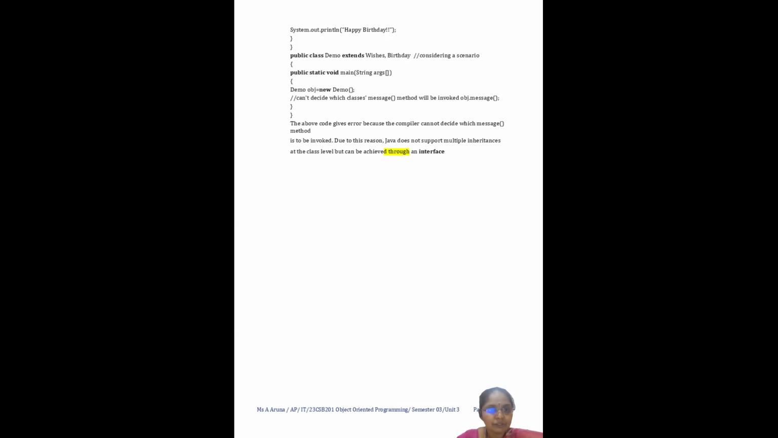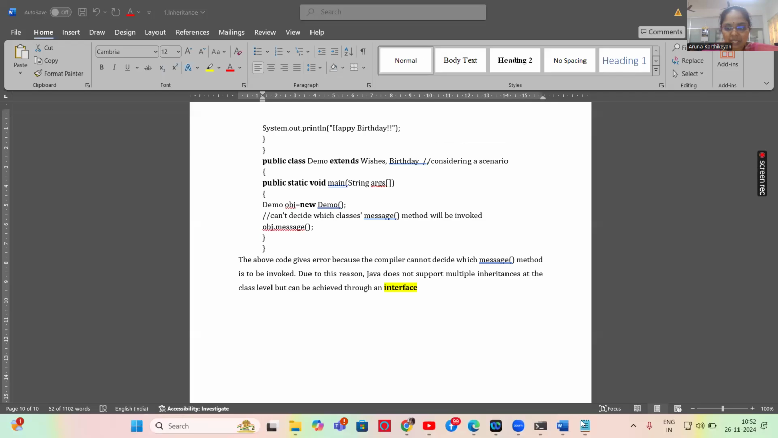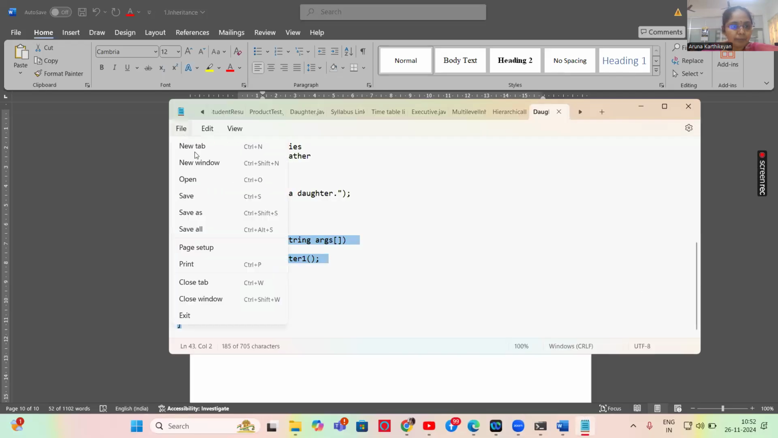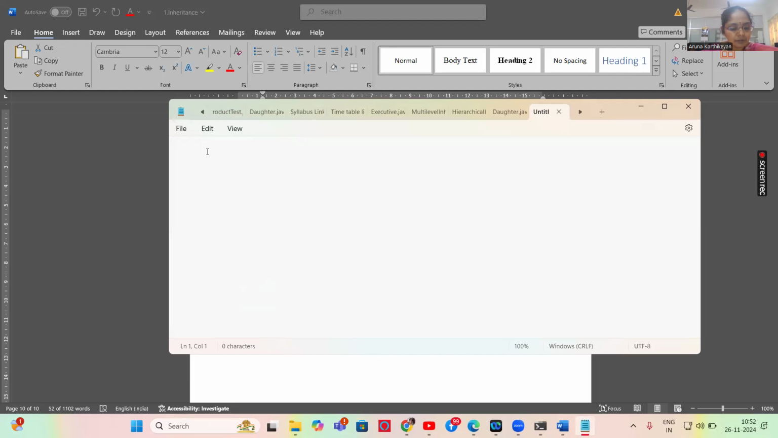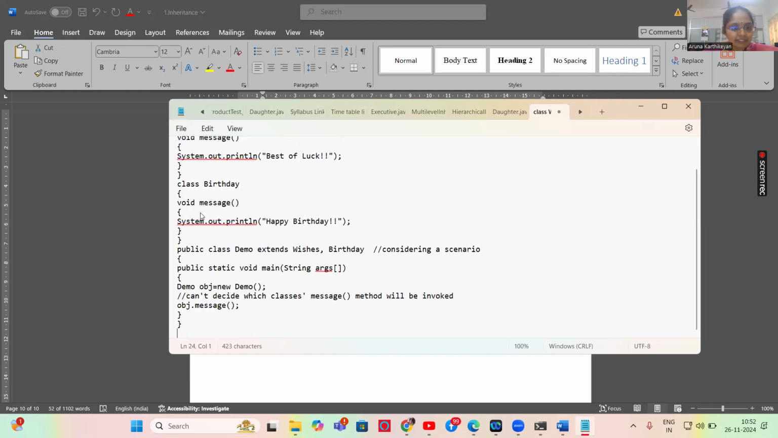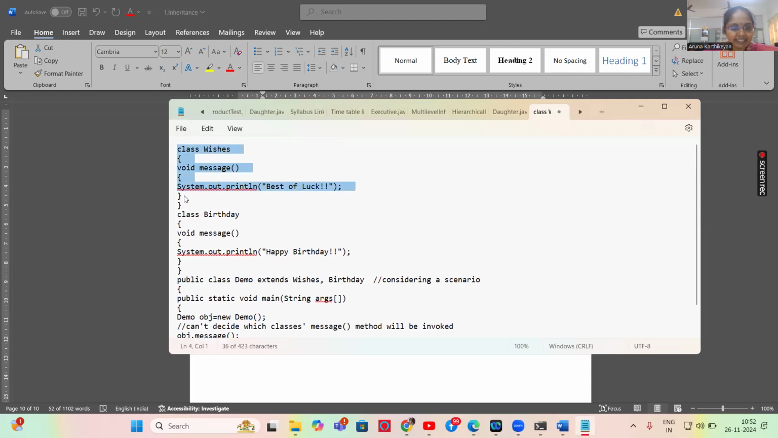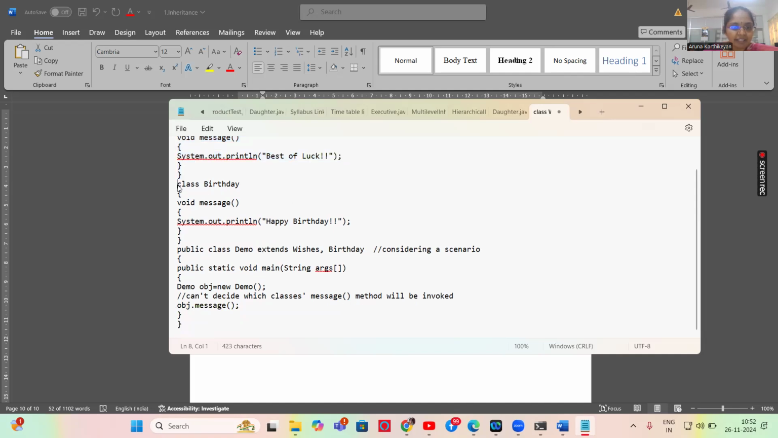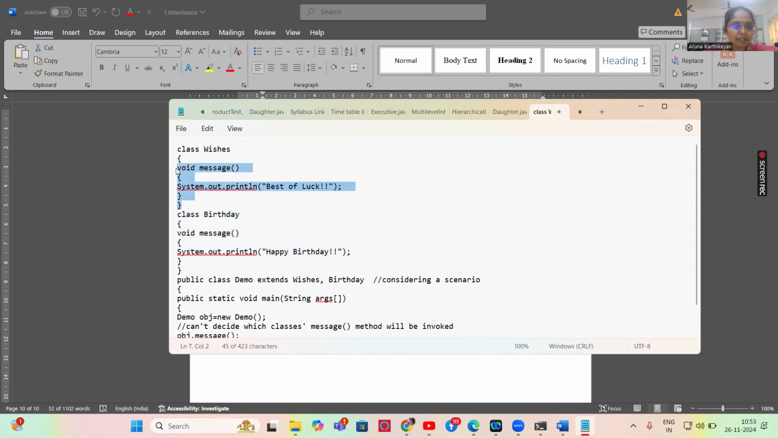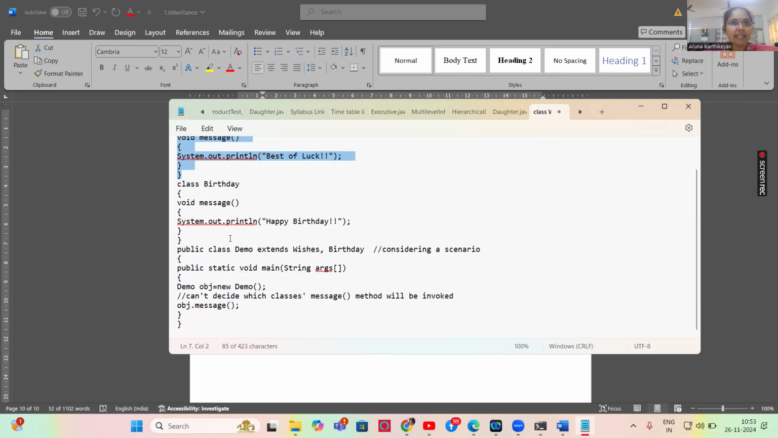Now I am going to share my entire screen, and through that I'm going to give the program for Java. See here, I have given this program. Class Wishes is my base class. Inside that, I have given one message called best of luck. I have also created another class, class Birthday, which will have one function. So here there are two classes: one is Wishes, and another one is Birthday.